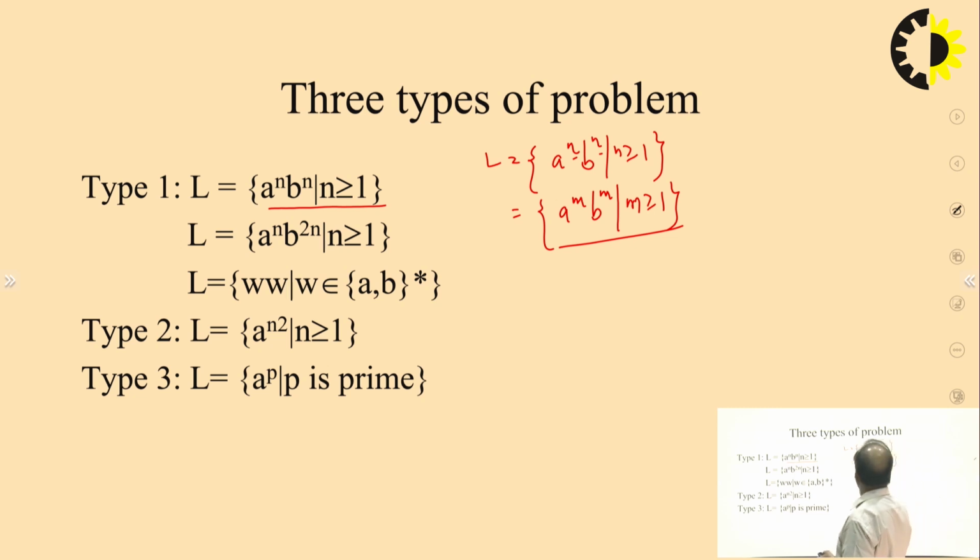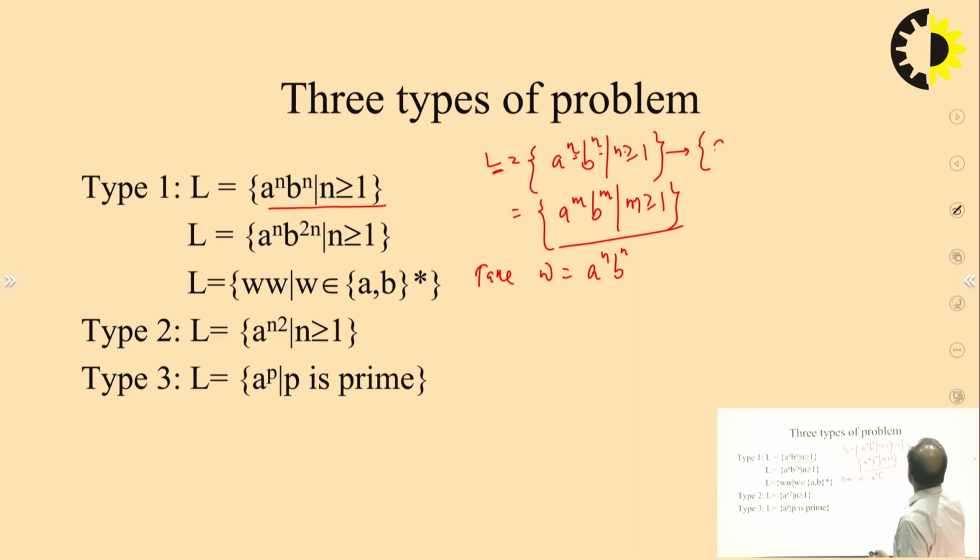We take any word of this language. Take w equal to a^n b^n. Remember, this n is an index. It can also be written like a^i b^i, with i greater than or equal to 1. There is no problem.